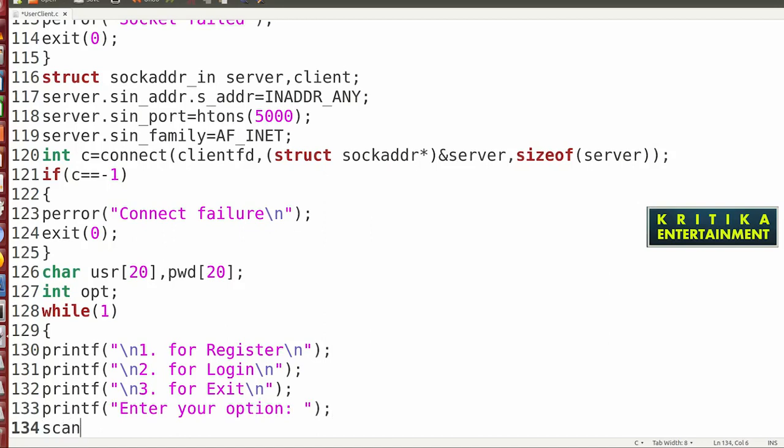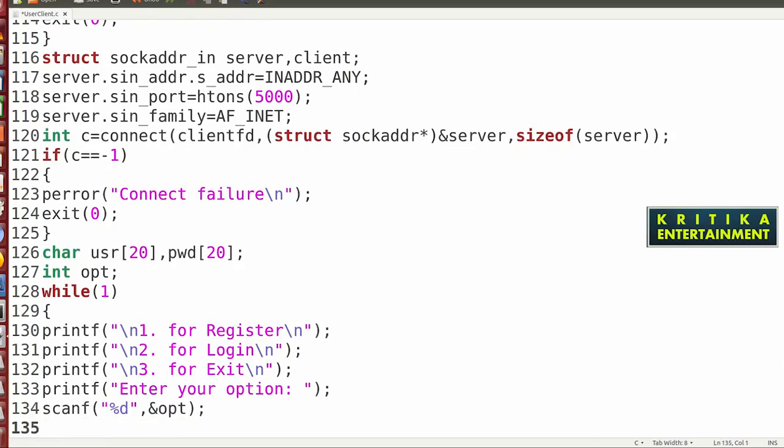Write scanf %d, and you have to write ampersand opt. This opt will be sent to the server, so whichever option you have entered on the client side, the same coding we have to write on the server side.